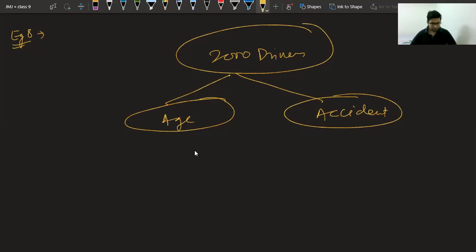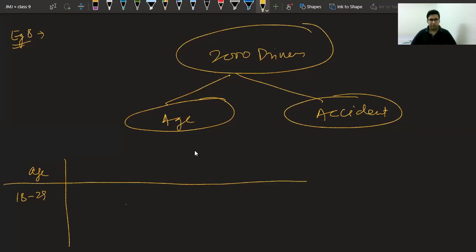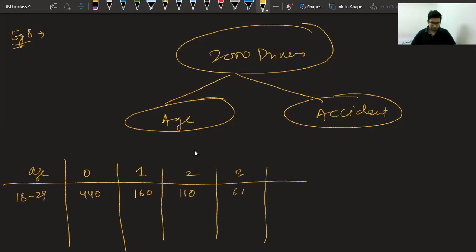Okay, now what they are saying is in the first column, age, if the age is between 18 to 29, that is a young driver. Accidents in 1 year: 0 accidents by 440 drivers, one accident by 160 drivers, two accidents by 110, three accidents by 61 drivers, and over three, that is more than three accidents, by 35 drivers.